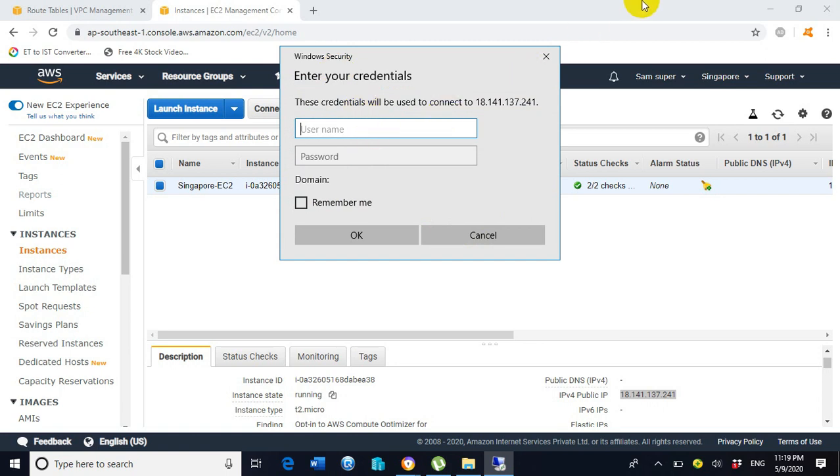Enter the username administrator and the password as password. We don't know the password. For getting the password we require the key pair.